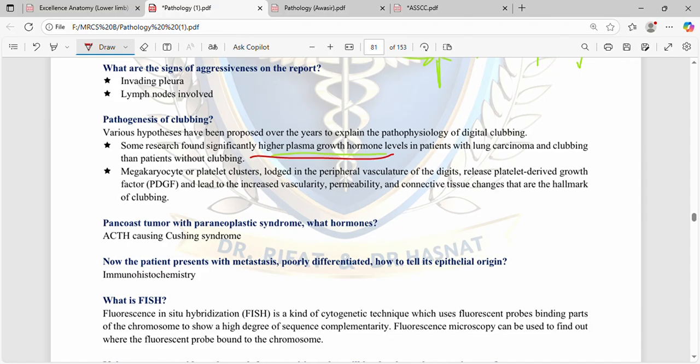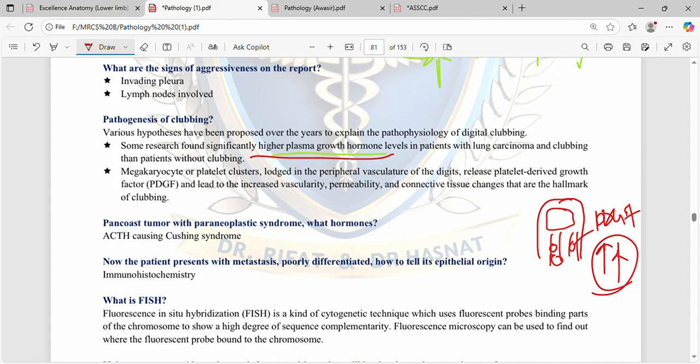So they say that in the peripheral vasculature there is lodgement of platelet plugs. They release platelet-derived growth factors, which cause vascular and connective tissue changes, and this can cause clubbing, which is basically the enlargement of the fingers or peripheries.